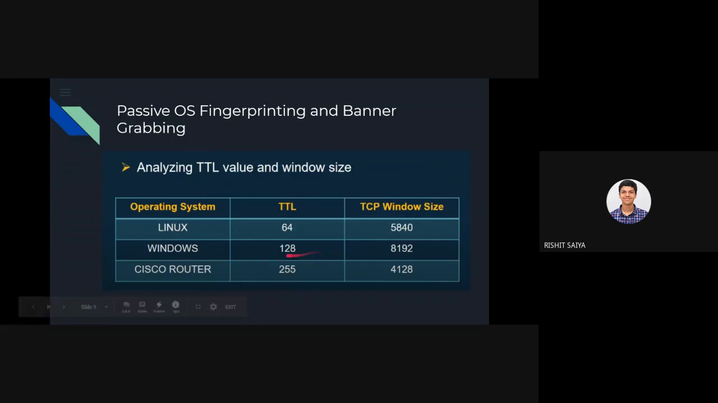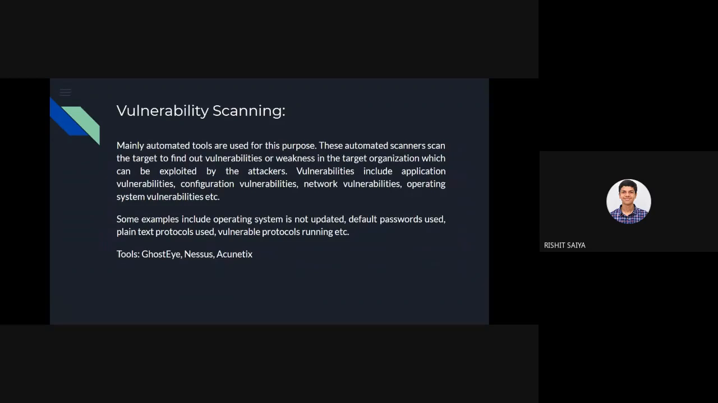And for Windows, we see that the TTL is also high and the TCP window size is also high. And for the Cisco router, it's less. It's kind of 2 power 8, some 255, and the window size is in and around 4128. So with this type of statistic, you come to know on what operating system your target's services are running. Next, we come upon vulnerability scanning.